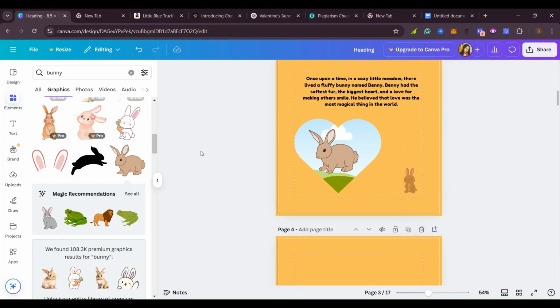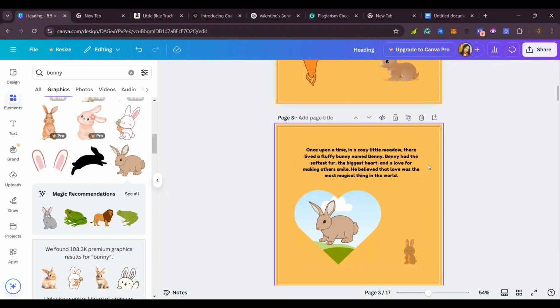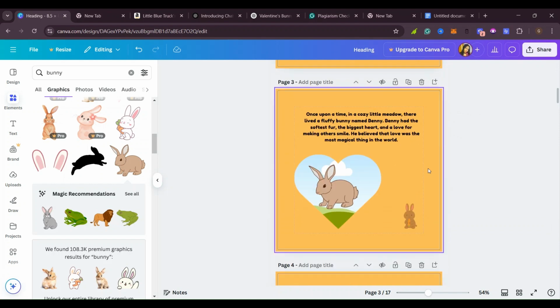Yes, and remember, don't make it too complicated because it's just for kids. Yes, not make it too fancy. Yes, kids storybooks are always easy and simple.